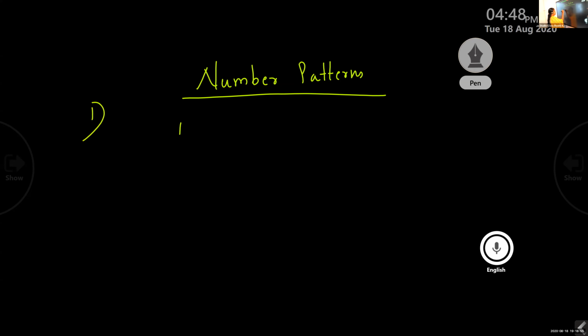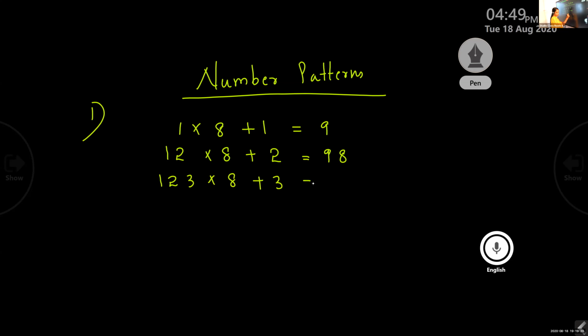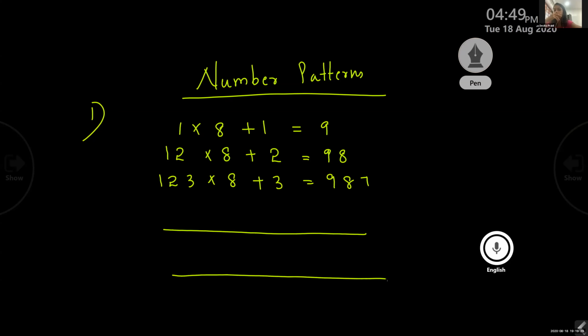First one. 1 into 8 plus 1 equal to 9. Okay? Now, 12 into 8 plus 2 equal to 98. Now, 123 into 8 plus 3 equal to 987. Can you find the other steps? 1234 into 8 plus 4. Okay, all of you got the answer.